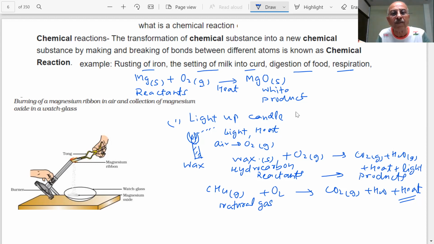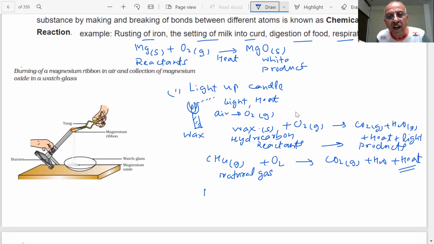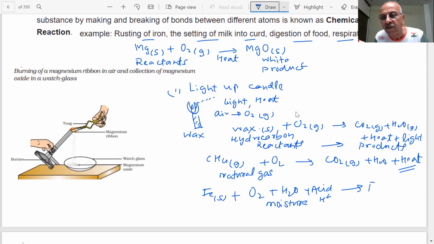These are all examples of this rusting of iron. Also, you have experienced, students. You have iron. This is our iron, students. It reacts with oxygen. There is water, which we are saying moisture, students, and there is some acid, H plus, and it forms Fe2O3·xH2O. This is rust, students. This is a new compound, oxide of iron, and some water molecules are present in this.